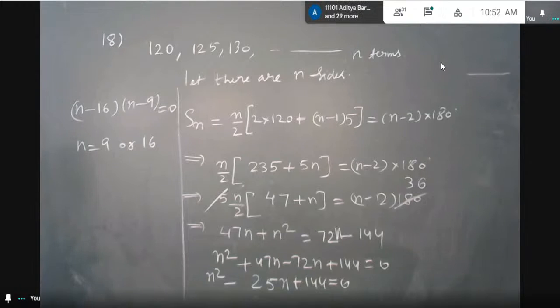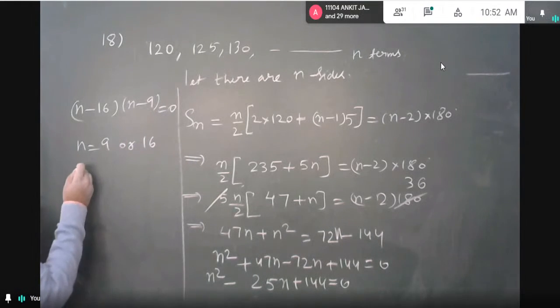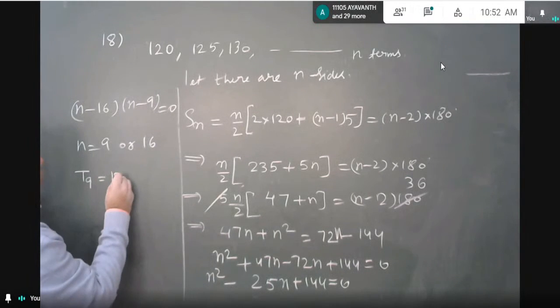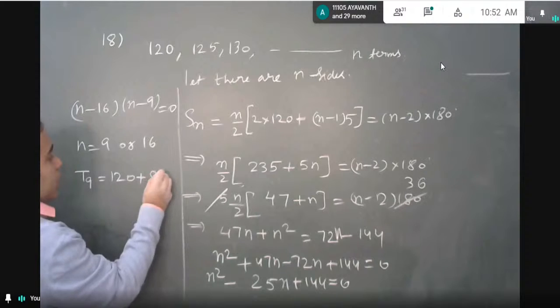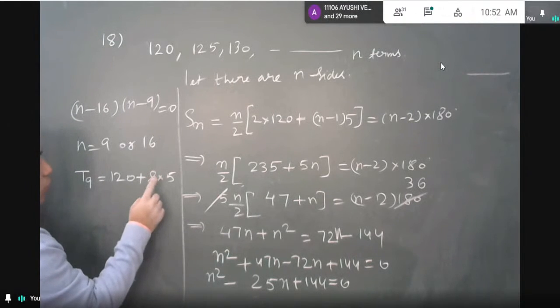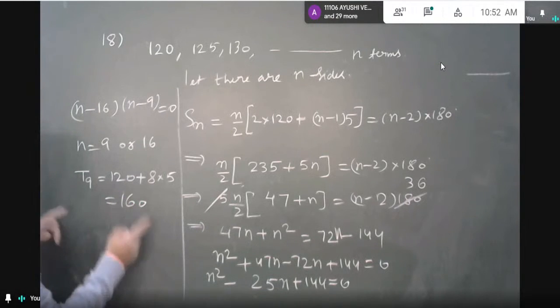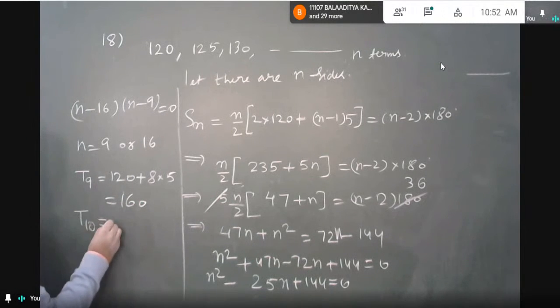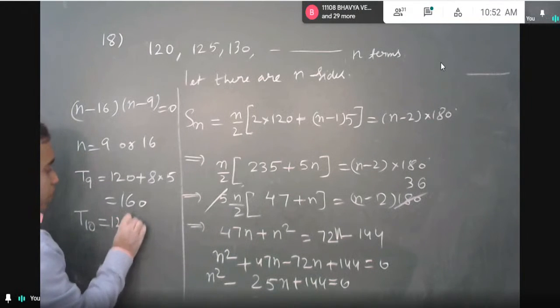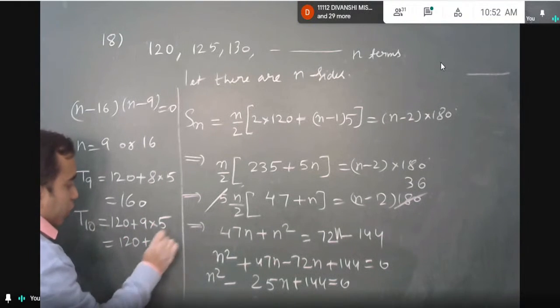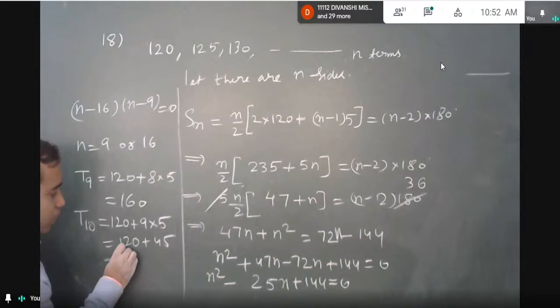Students, if you see term, one more work we'll do. Term 9, if you see, it will be 120 plus 8 into 5. 8 into 5 is 40. 120 plus 40 is 160. 160. Let us see now and move ahead. Term 10 you find. Term 10 will be 120 plus 9 into 5, 120 plus 45, which is 165.